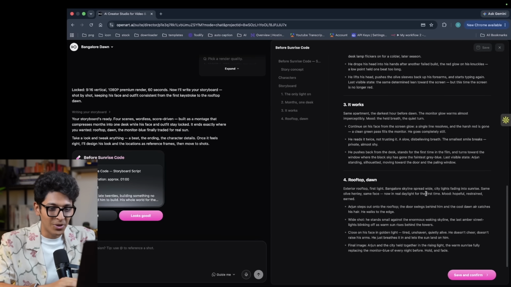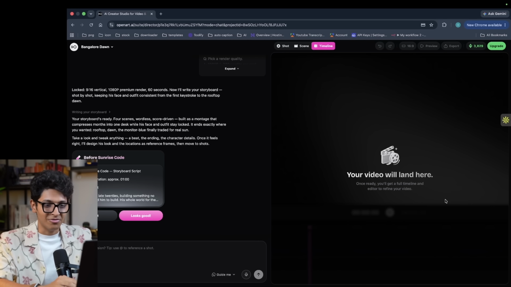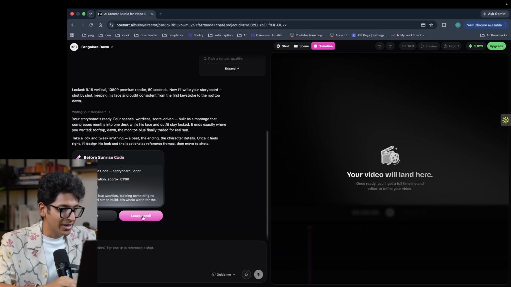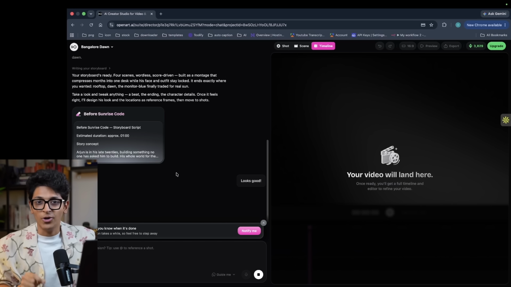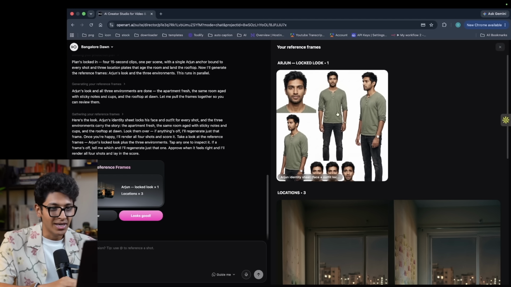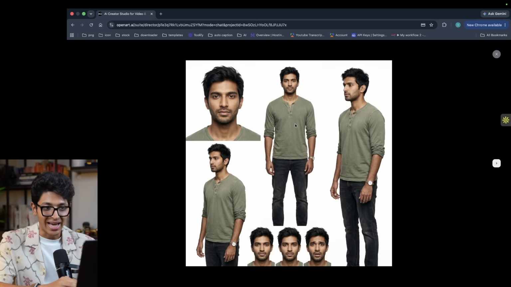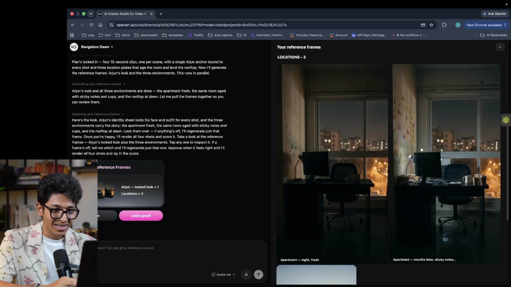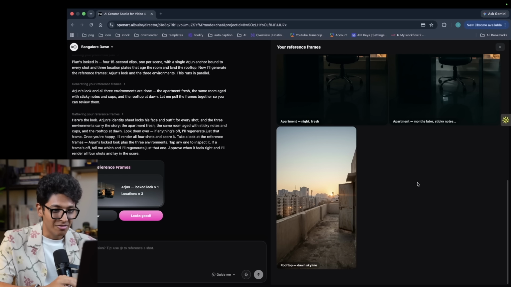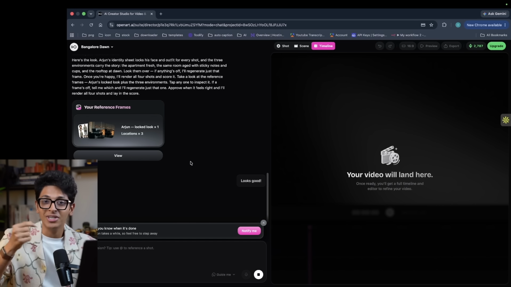So this is basically how it will work. I'll just click on save and confirm. And now it will start executing and actually creating the video for us. Okay, 10 minutes in and we have created an entire sheet for the character. So this is Arjun, this is the face, this is the side view, this is the front view, this is the expressions. I just love how in-depth this is. These are all the locations where our character will be going in. So now if this looks good, we can approve and it will actually proceed to create our film.